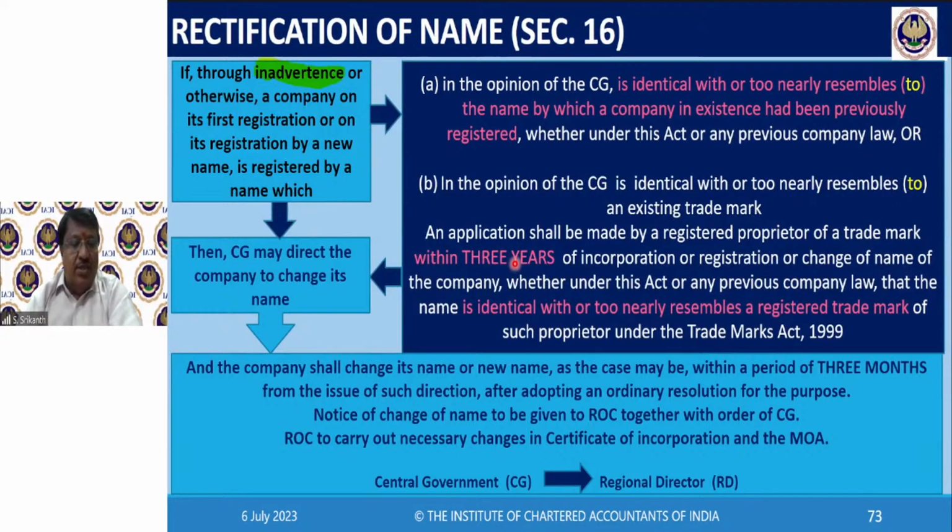And notice of the change of name is to be given to the ROC together with the order of the CG. Then the ROC will change the certificate of incorporation. Again, he will issue a fresh one. And also he will see that you should amend your memorandum and articles. The new name should be mentioned. Everything will be taken on record. A fresh certificate of incorporation will be issued. This is called rectification of name.